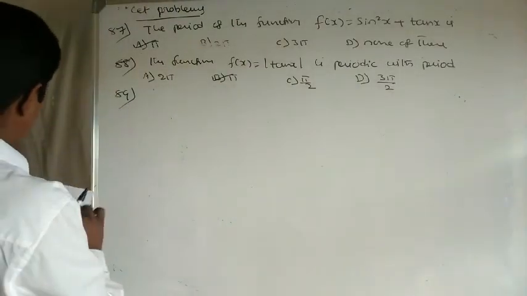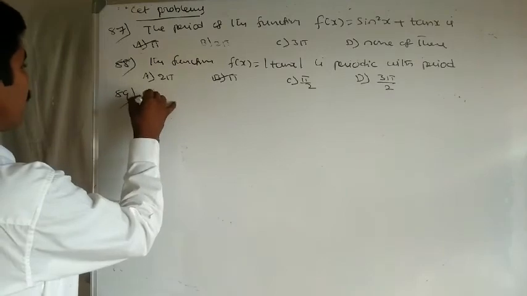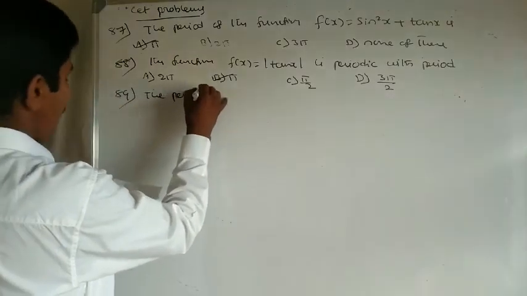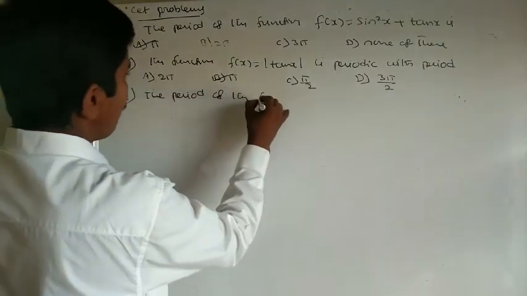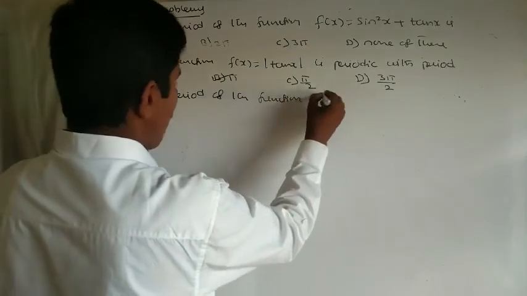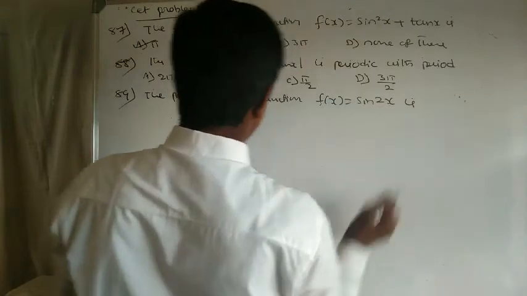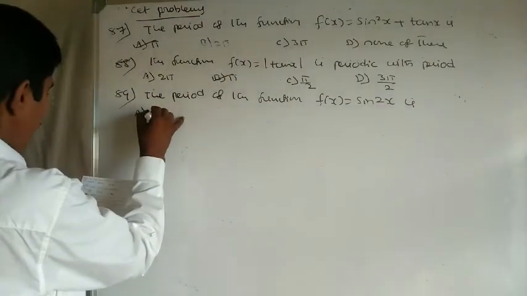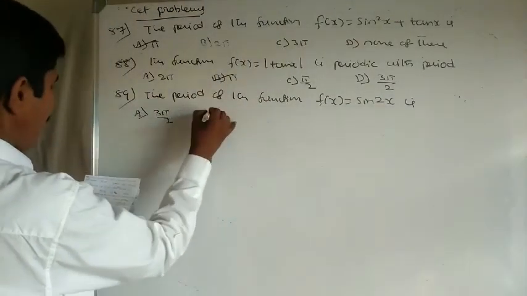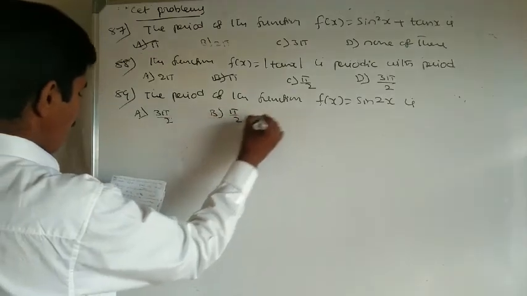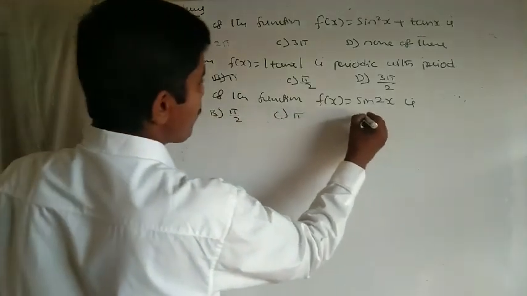89th problem. The period of the function f of x equals sin 2x is: A option 3 pi by 2, B option pi by 2, C option pi, D option 2 pi.